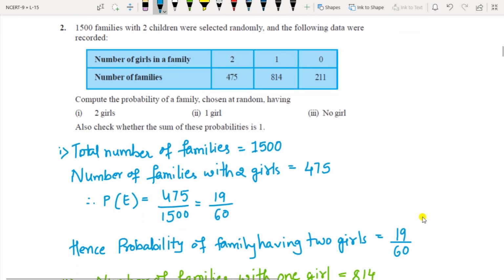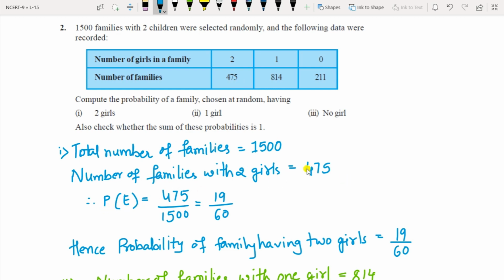Let us move on to question 2. 1500 families with 2 children were selected randomly, and the following data are recorded. If they are having 2 girls, then the number of families is 475. For 1 girl, they are having 814. And with no girls, there are 211 families. So you have to compute the probability of the randomly chosen family. First one is for 2 girls. Total families are 1500. Number of families with 2 girls, you can see here, is 475.